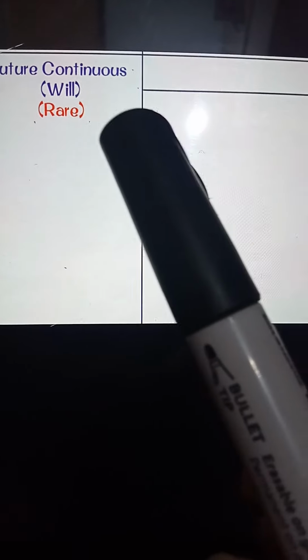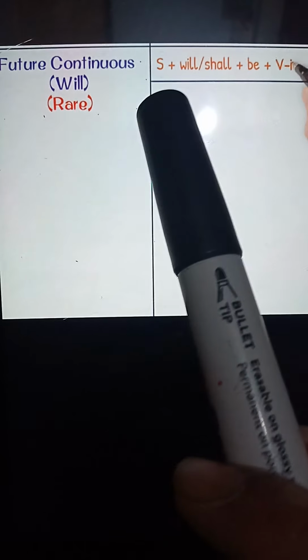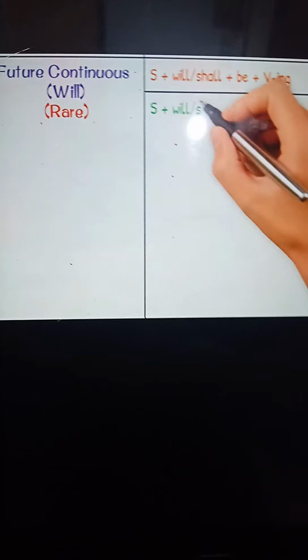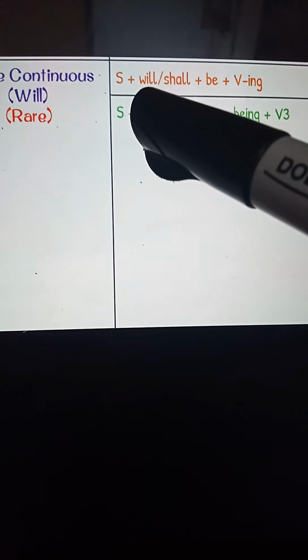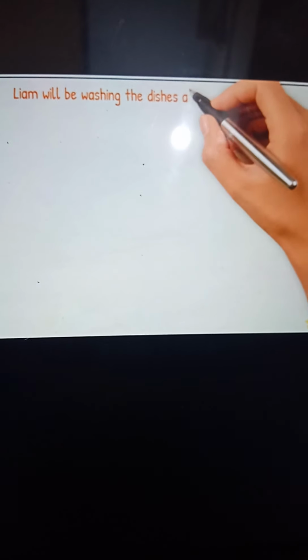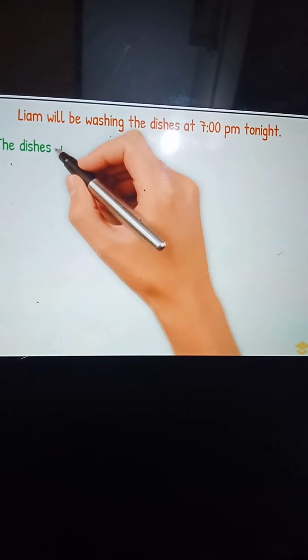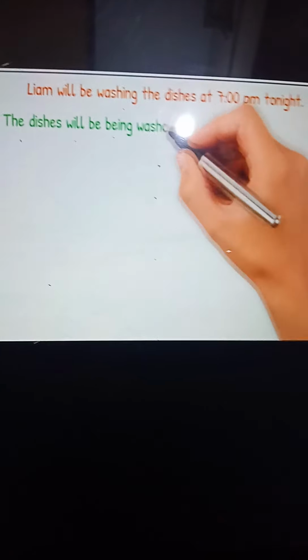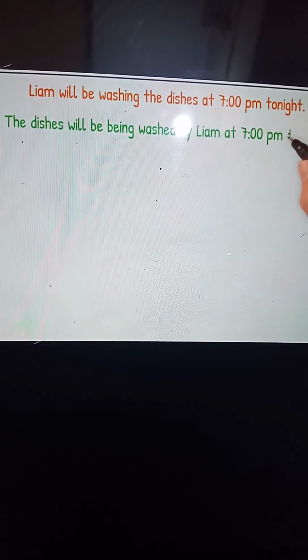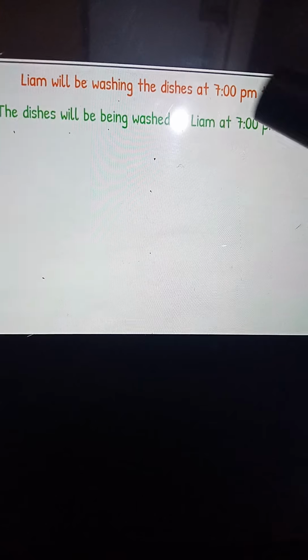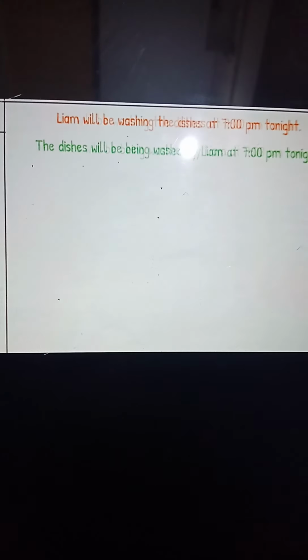See, future continuous, will. This tense is rarely used in active and passive voice. Subject, will, shall plus be, and first form of verb with ing, and when it turns passive, the third form of verb with the help of ing. See the example. Lime will be washing the dishes at 7 p.m. tonight. So how will it change into the passive voice? The dishes will be being washed by Lime at 7 p.m. tonight. It is very interesting. If you maintain your interest in it, you will learn. Your rules should be on your fingertips.